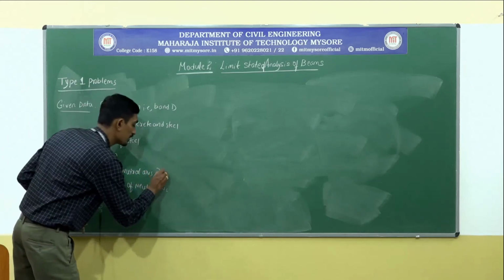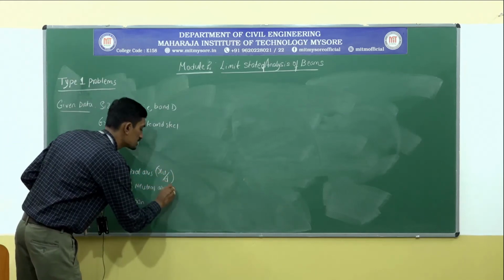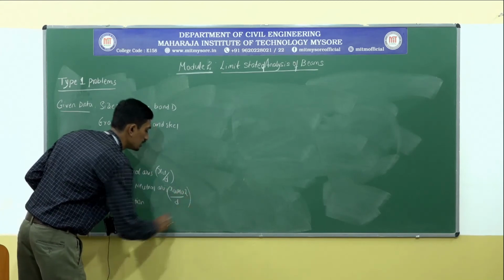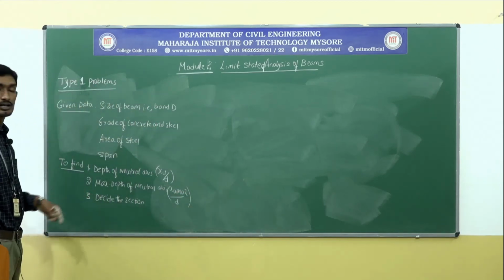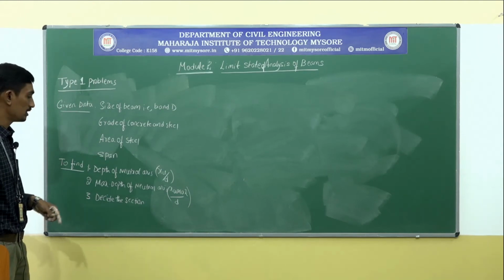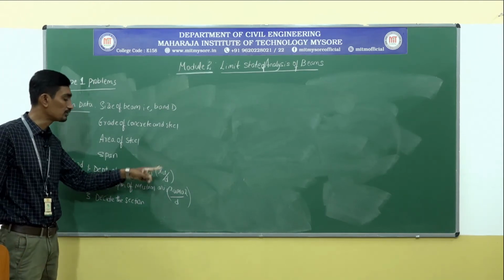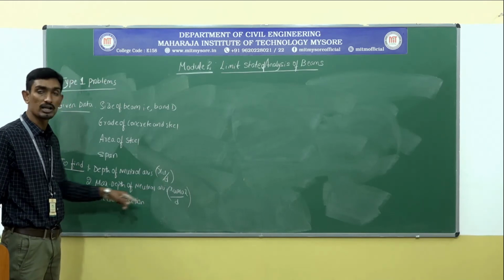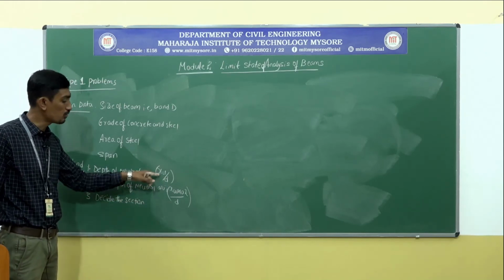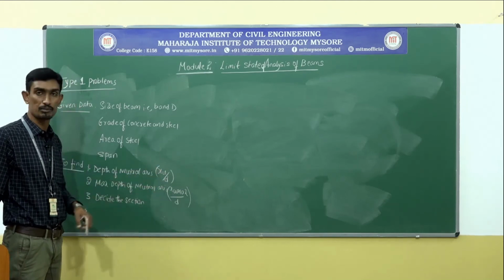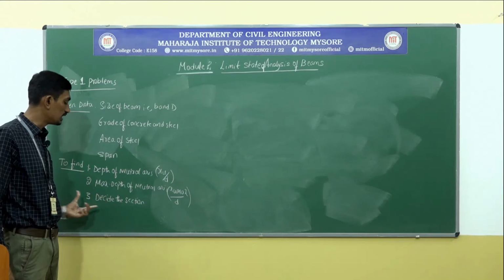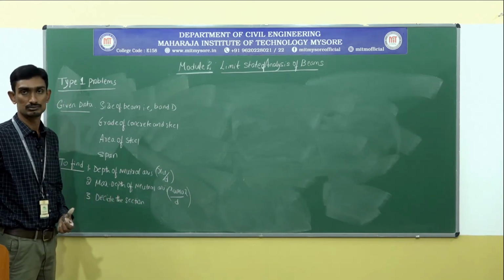That is, if XU by D is lesser than XU max by D, then it is called as under reinforced section. If XU by D is more than XU max by D, then it is called as over reinforced section. If XU by D is equal to XU max by D, then it is called as balanced section. That is what deciding the section.